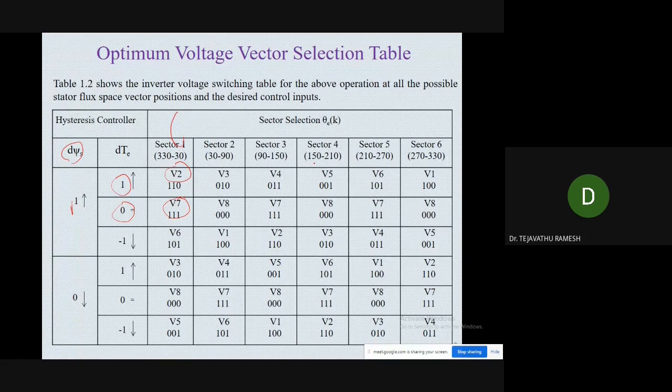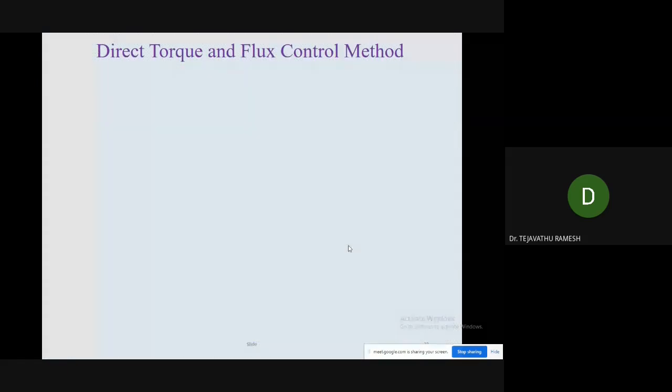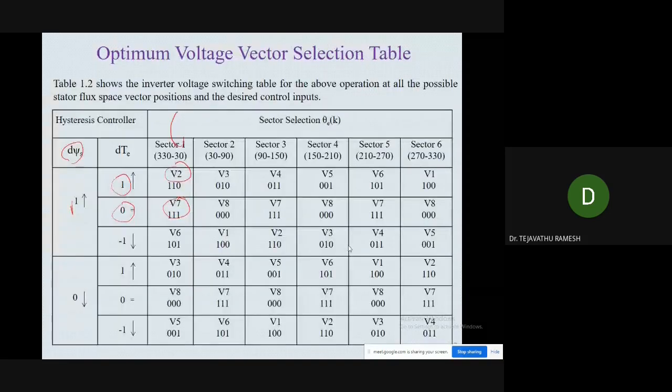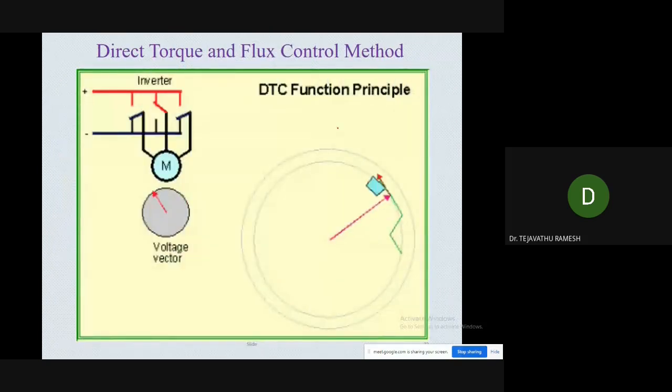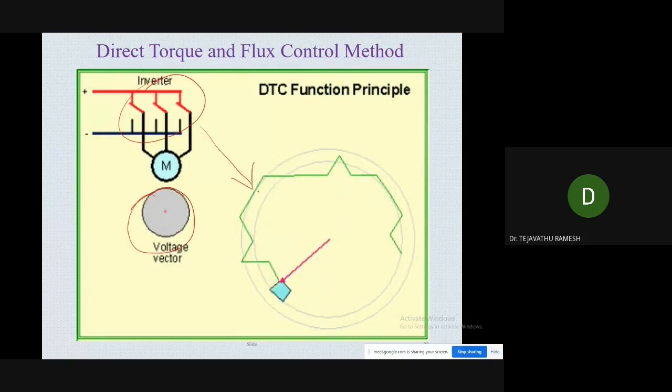Likewise, we have created a lookup table in MATLAB. This is the way direct torque and flux control works, on optimal lookup voltage vector selection. You can see the flux trajectory, which depends upon the voltage vector selection. Here the switches are changing, and the flux trajectory follows the same.